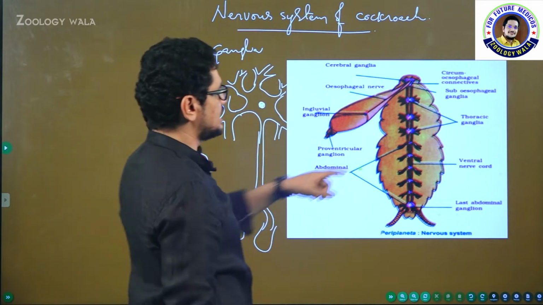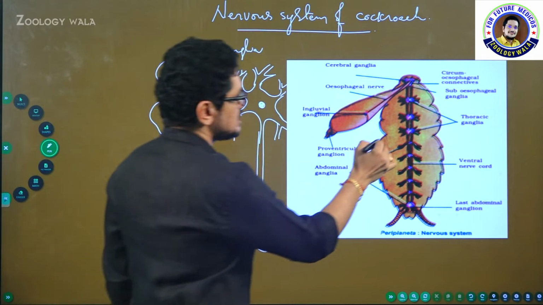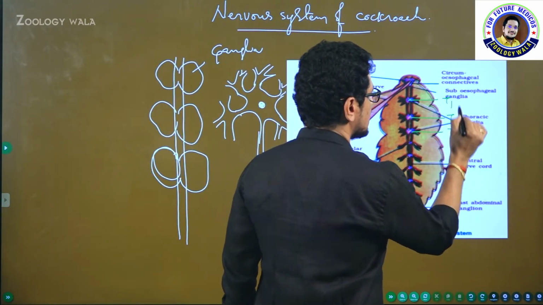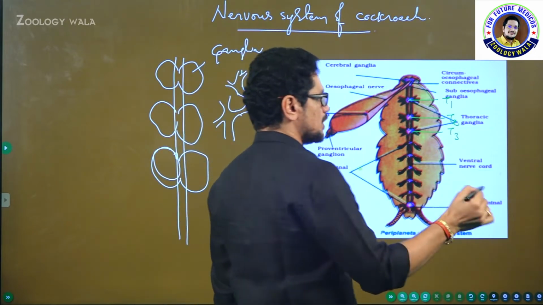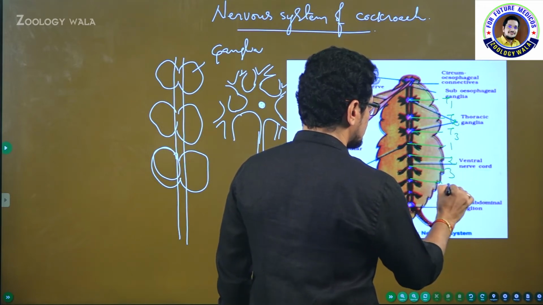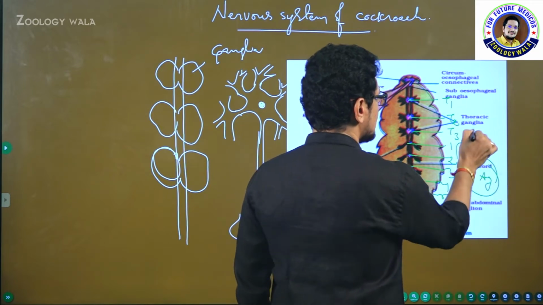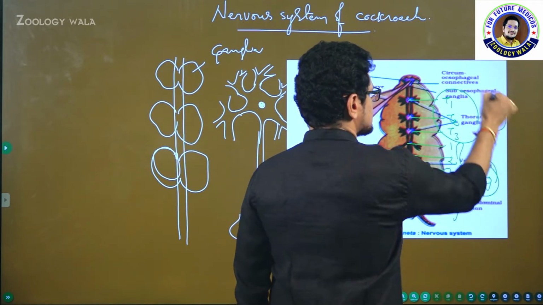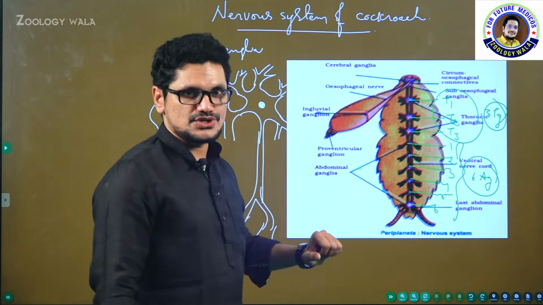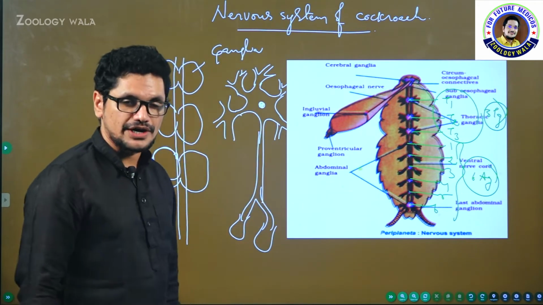You can see the number of ganglia here. How many ganglia are present in the cockroach? See this one, thoracic ganglia. This is T1, and second thoracic ganglia, third thoracic ganglia. Three thoracic ganglia are present in the cockroach. And abdominal ganglia, how many abdominal ganglia? First abdominal ganglia, second one, third one, fourth one, fifth one, sixth one. So total 6 abdominal ganglia are present, and 3 thoracic ganglia are present. So 3 in thorax and 6 in abdomen, total 9 ganglia are present on the double ventral nerve cord.